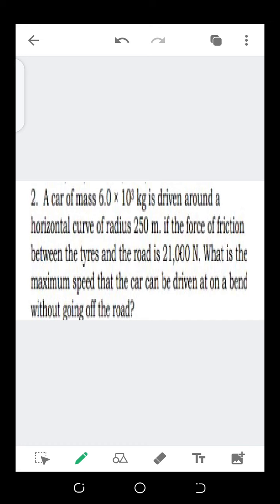Now write down the formula. The formula of centripetal force, F, is equal to m v squared divided by r.